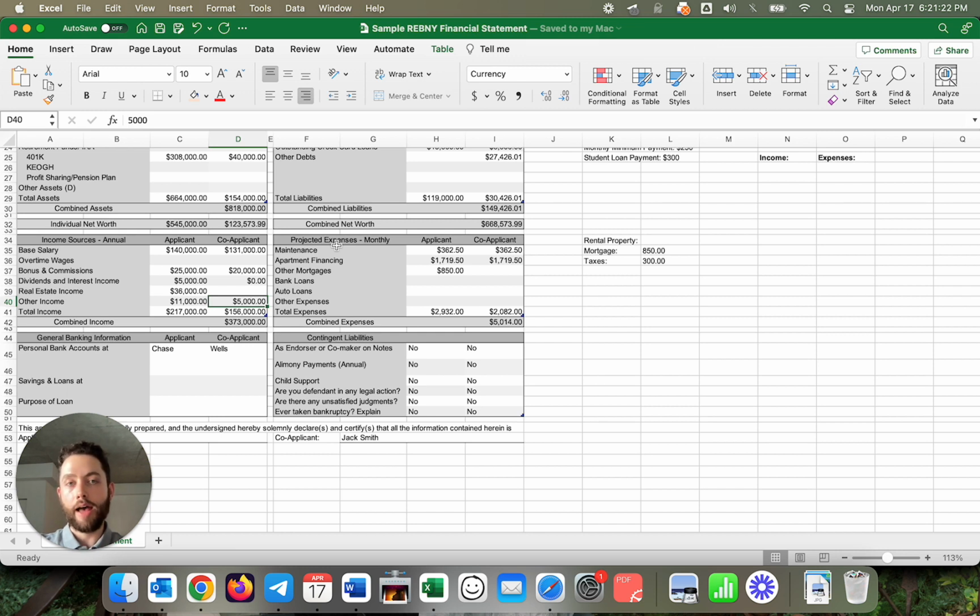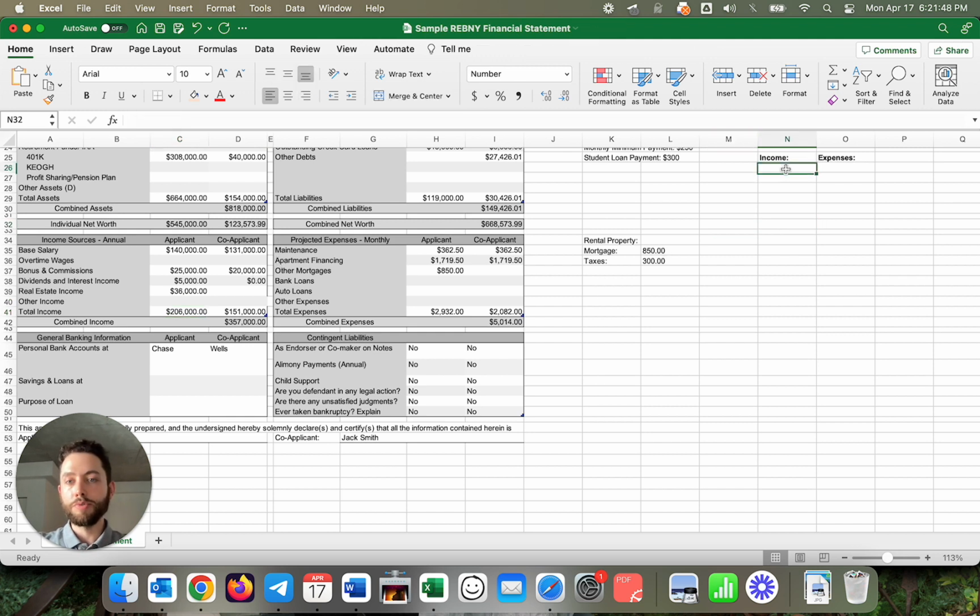Co-op boards won't really allow that. Now that being said, we have done deals before where we have a parent basically buying for a child, and the child's getting a stipend every month, and we've documented it copiously, submitted to the board, and got approval. But that's really more of an exception rather than the norm. So in this particular analysis, if I was a listing agent and my duty was to my seller, I would, when calculating this, basically remove these 2 items for the reasons we mentioned.